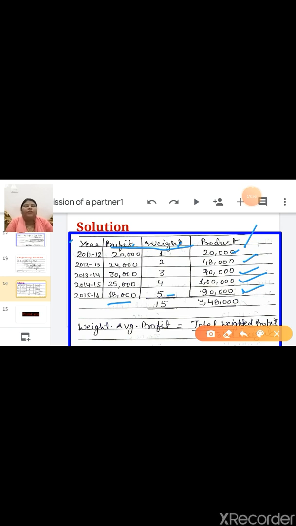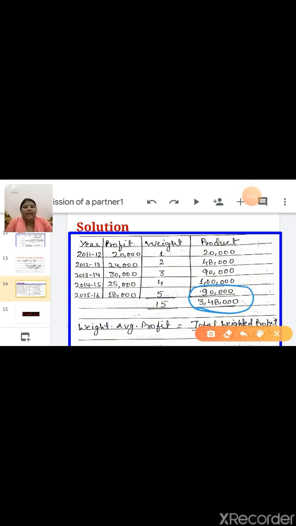Okay, so the fourth column what you have to do, you have to multiply the second column with the third column.